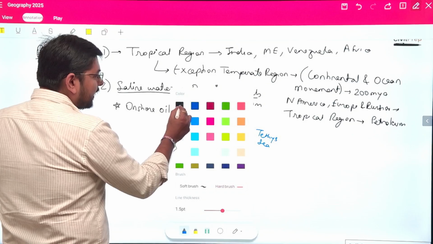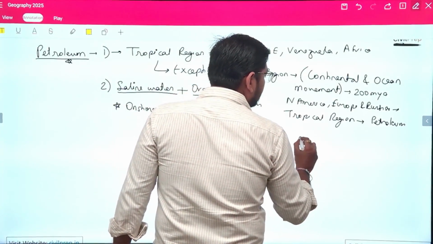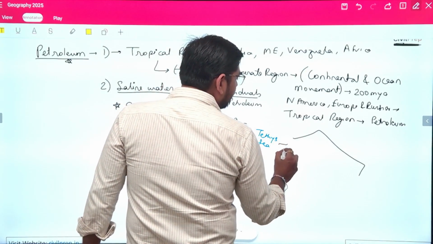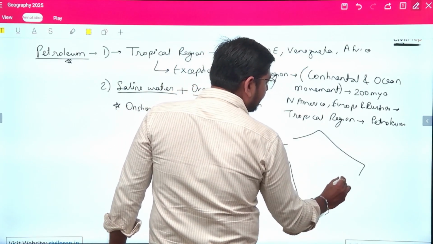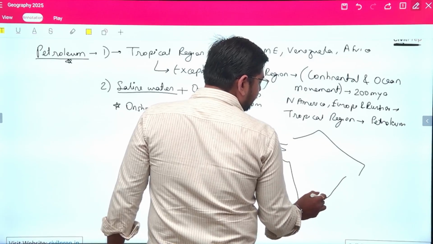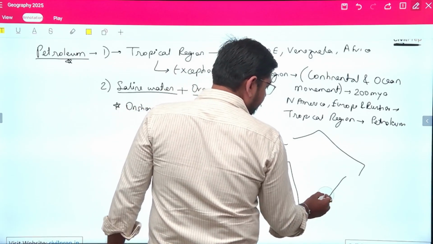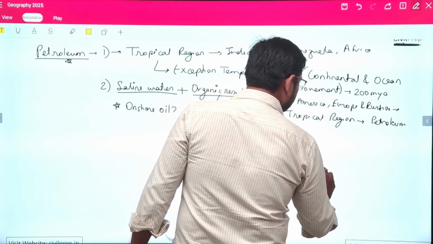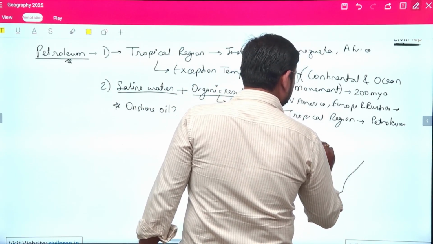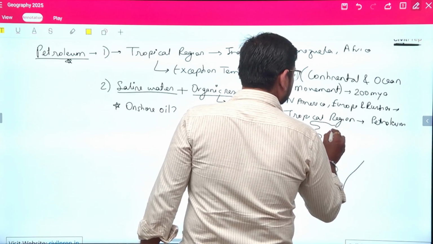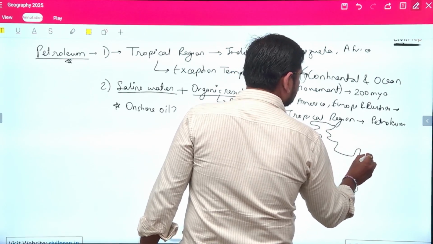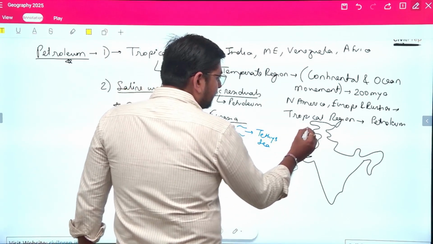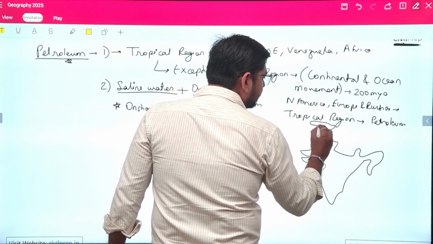Now, when these plates collided, there was formation of the Himalayan mountain. Here we have the part of the Indian peninsula. Let's correct this. So here we'll be seeing that there is a development of mountain ranges like this.